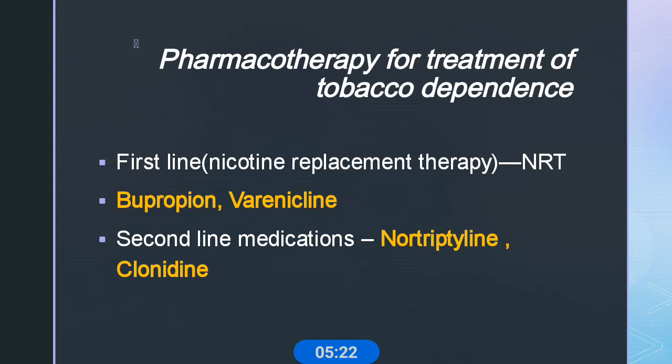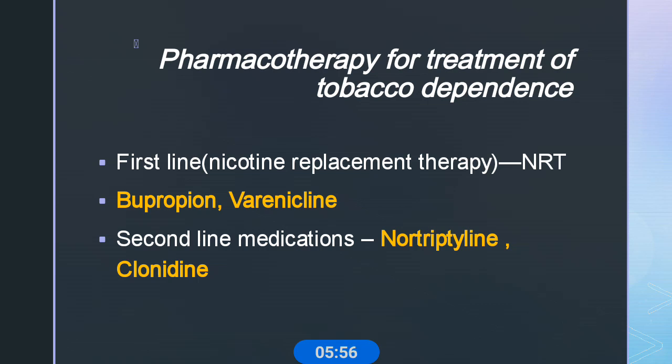Its mode of action in smoking cessation is not completely understood, but dopamine and norepinephrine reuptake inhibition together with weak nicotinic antagonistic activity also contribute to the reduction in the severity of nicotine cravings and withdrawal symptoms. It is usually helpful for reducing the severity of nicotine cravings and withdrawal symptoms.